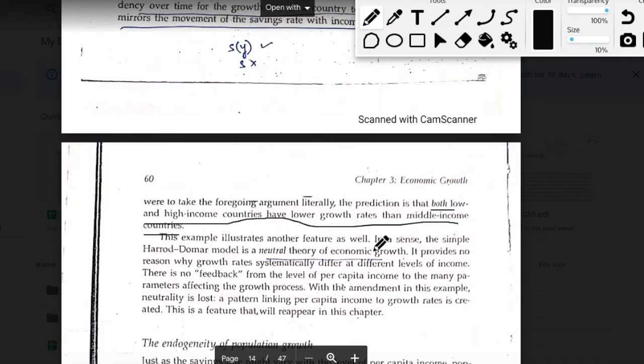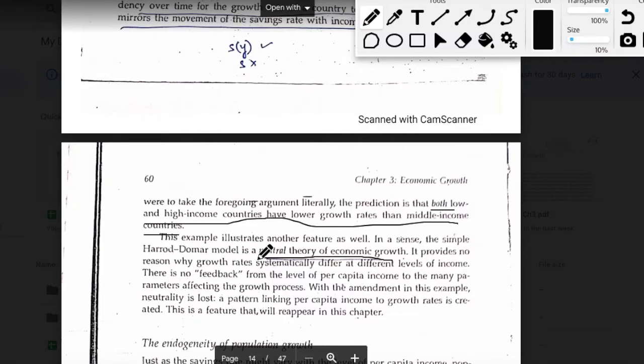So in a sense, we are saying that a simple Harrod-Domar model is a neutral theory of economic growth. It provides no reason why growth rates systematically differ at different levels of income, and there is no feedback from the level of per capita income to the many parameters affecting the growth process.